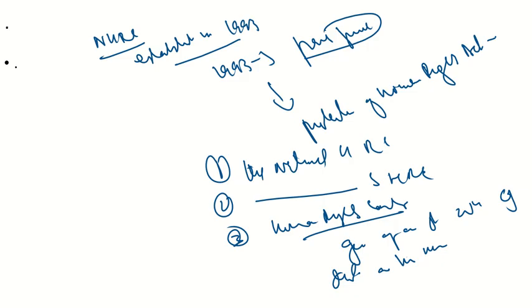Is it the Constitution which talks about it? Is it a constitutional body? No, it is not a constitutional body, but it was enacted by a law. It was enacted by an Act of Parliament, and that's why it is a statutory body. And what was that Act? It is the Protection of Human Rights Act of 1993.